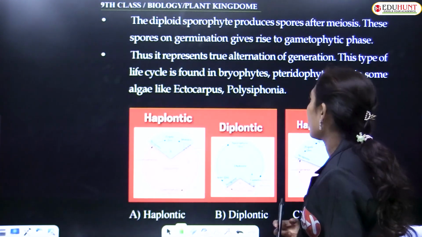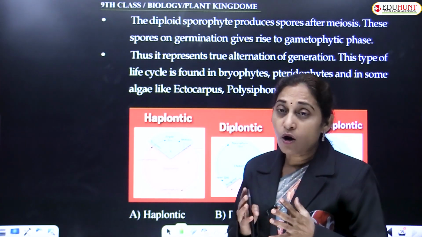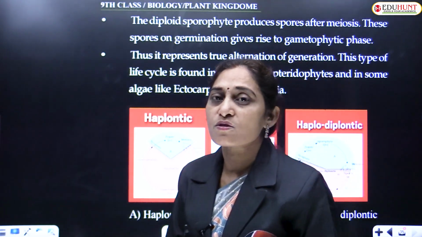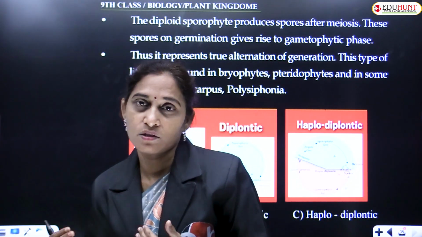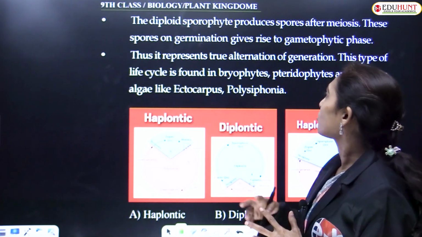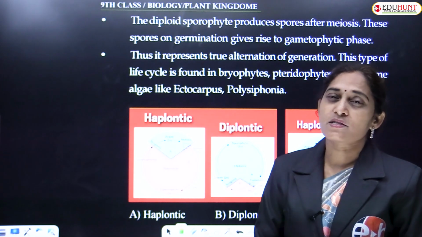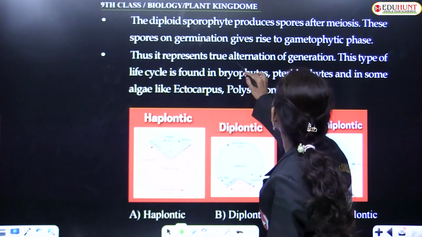And this diploid sporophyte produces the spores on meiosis, and these spores on germination will give rise to the gametophyte, the haploid phase, and thus it represents a true alternation of generation.